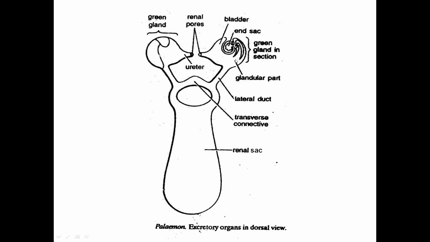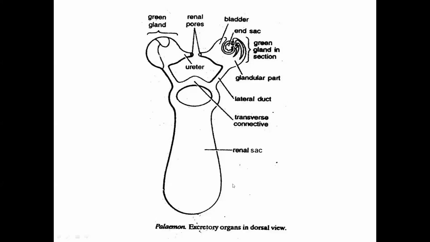Here more nitrogenous waste like uric acid and urea is taken up, as well as the reabsorption of the beneficial or essential material like some ions and amino acids, and then it goes to the bladder. The bladder has this small narrow tube known as the ureter, and then it opens to the exterior environment through the renal pore.